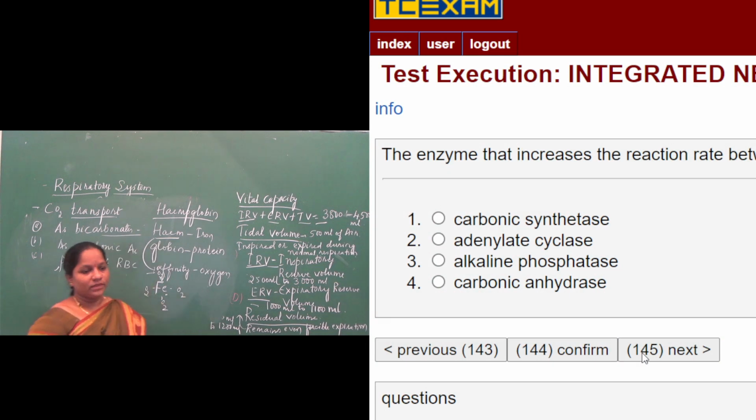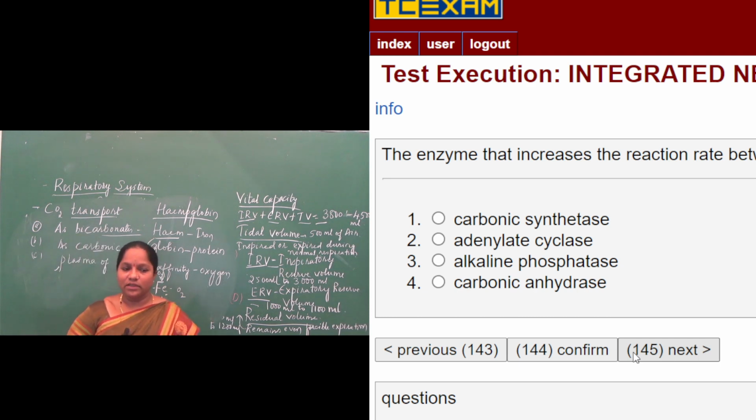The next question. The enzyme that increases the rate of reaction between CO2 and H2O in red blood cells is, once again I'll repeat, the enzyme that increases the reaction rate between CO2 and H2O in red blood cells is.